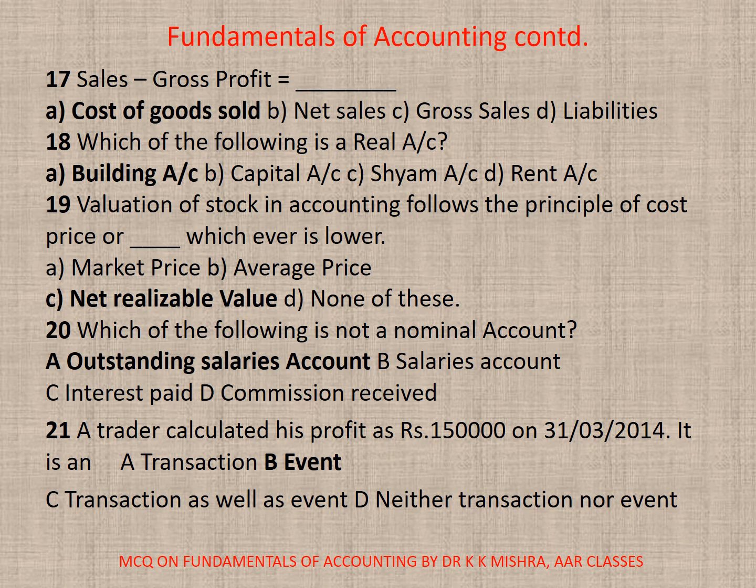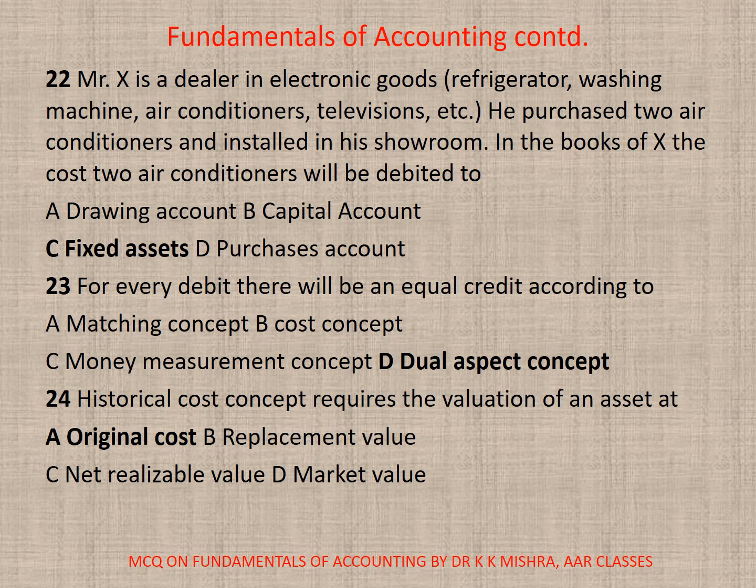21. A trader calculated his profit as rupees 1,50,000 on 31st of March 2014. It is an A. Transaction, B. Event, C. Transaction as well as event, or D. Neither transaction nor event. Correct option is B. Event. 22. Mr. X is a dealer in electronic goods, say refrigerator, washing machine, etc. He purchased 2 air conditioners and installed in his showroom. In the books of X, the cost of air conditioners will be debited to A. Drawing account, B. Capital account, C. Fixed assets, or D. Purchases account. Correct option is C. Fixed assets.